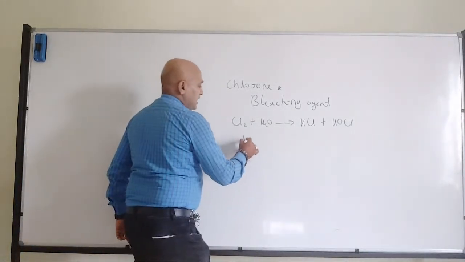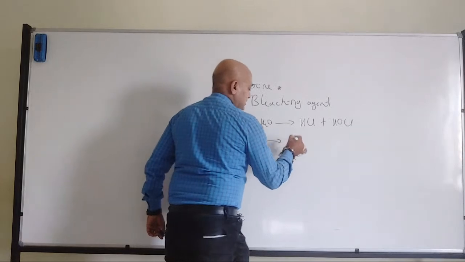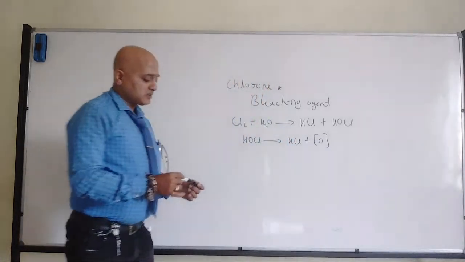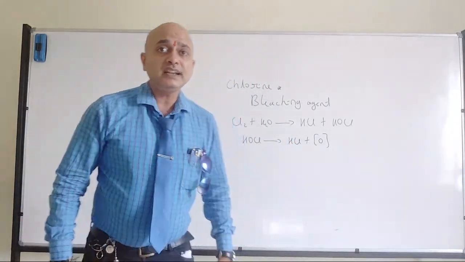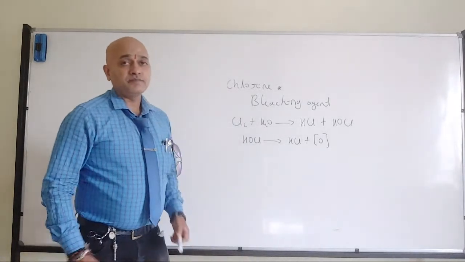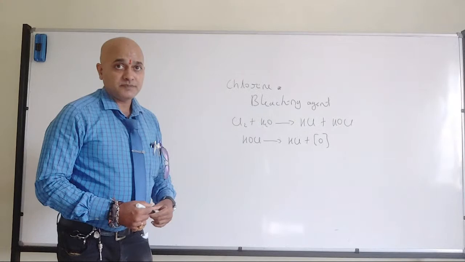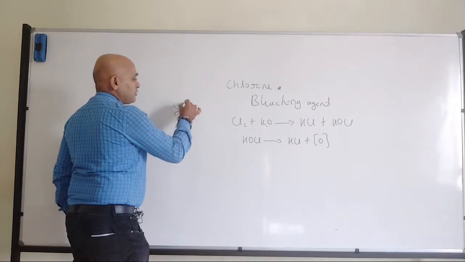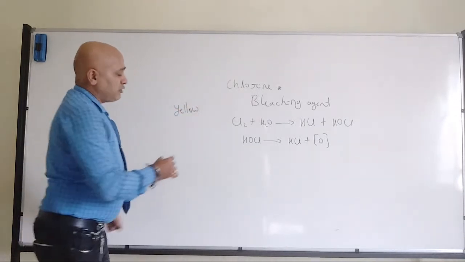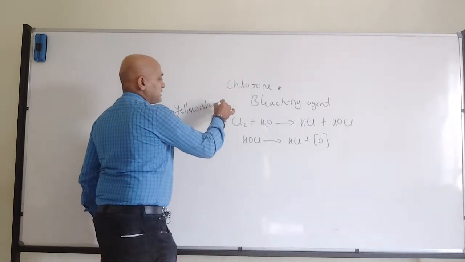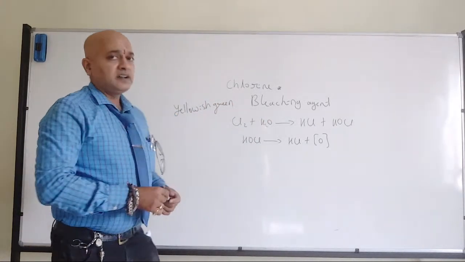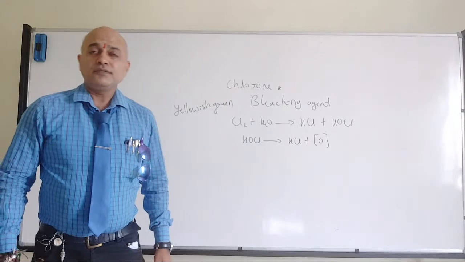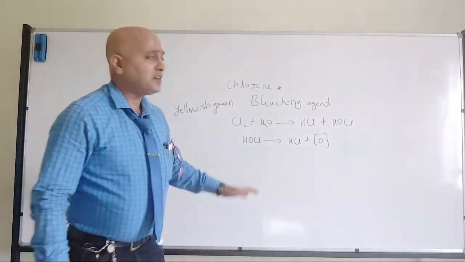The hypochlorous acid will get converted into HCl and there will be release of nascent oxygen. Due to that, chlorine is a very good bleaching agent. Due to this reaction, chlorine water is going to lose its yellowish green color because slowly it reacts with water to form HCl and HOCl. All of you agree? That's what we have discussed.